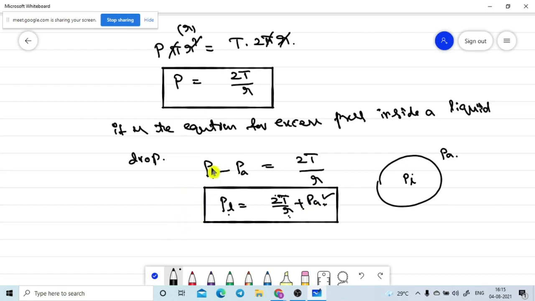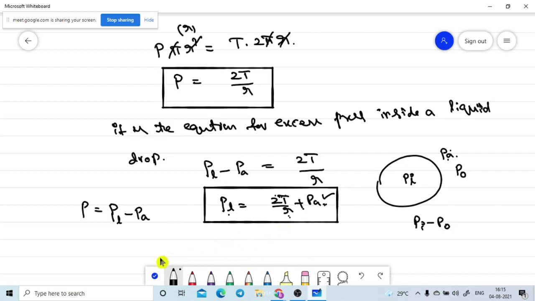I just substituted instead of P. P is nothing but the excess pressure. Excess pressure means the liquid pressure minus the atmospheric outside pressure, that is, inside pressure minus outside pressure. We can take it like this also. Is there no issue? Please write this down.